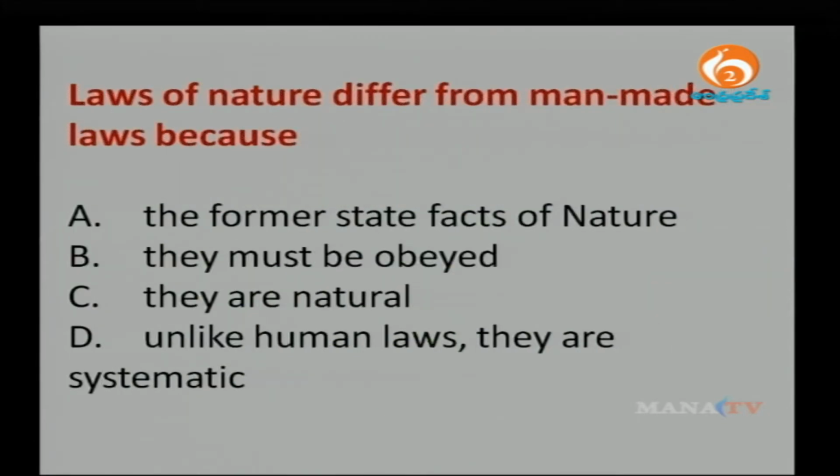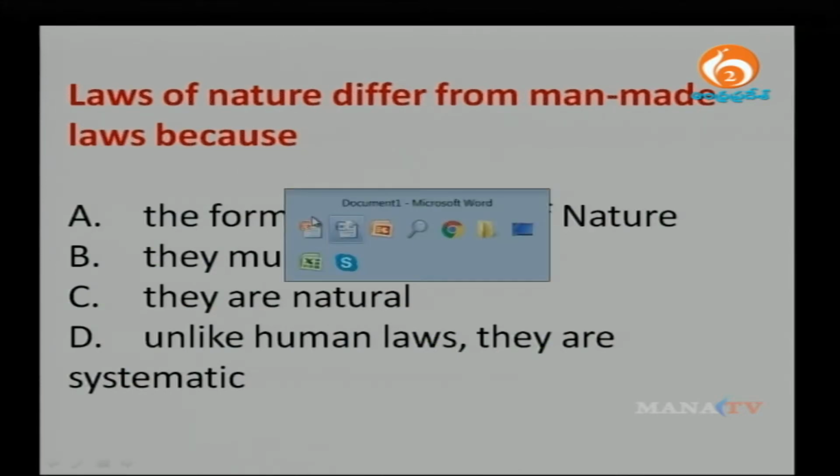Laws of nature differ from man-made laws because the former state facts of nature. Now, the word former is different. Let me give you an example.